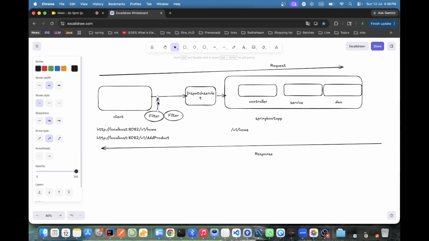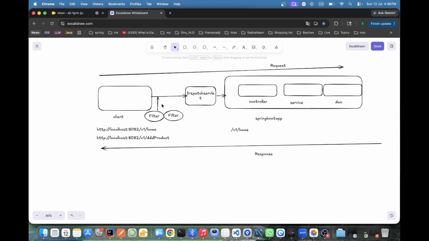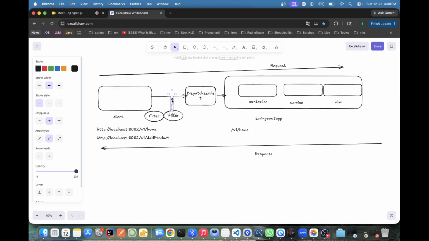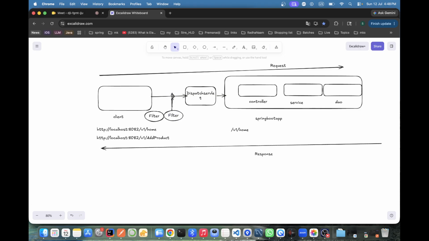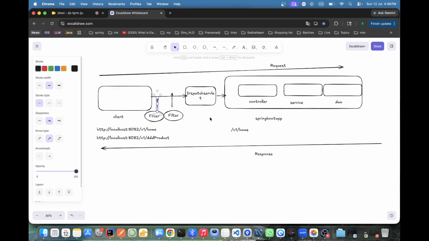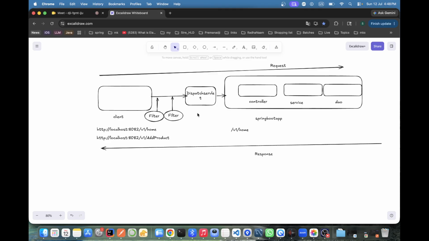Why do we require the filter chain if one filter is not sufficient for the program to test the security? Good question. Suppose I write a method.